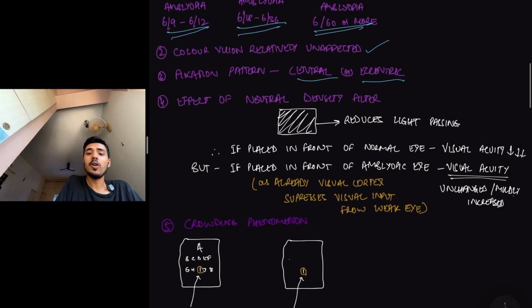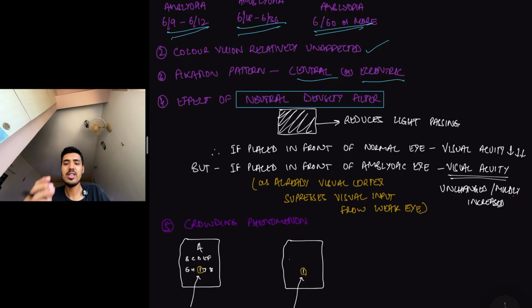Then, effect of neutral density filter. Now, what is neutral density filter? Neutral density filter is something that reduces the amount of light that passes through it. So, let's say this is a neutral density filter. It obviously reduces the amount of light passing through it. If I place this neutral density filter in front of my normal eye, then obviously the visual acuity will reduce.